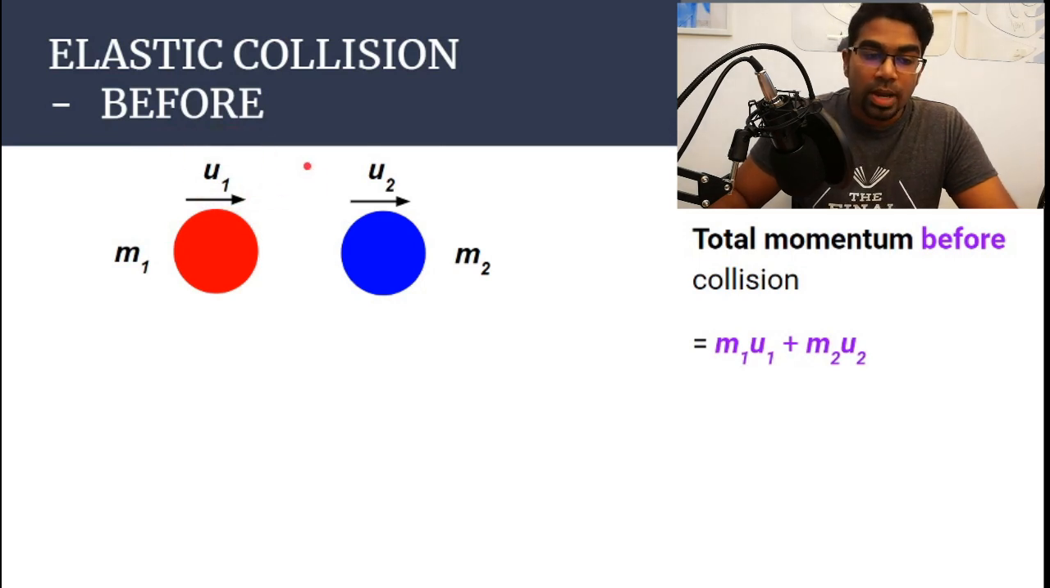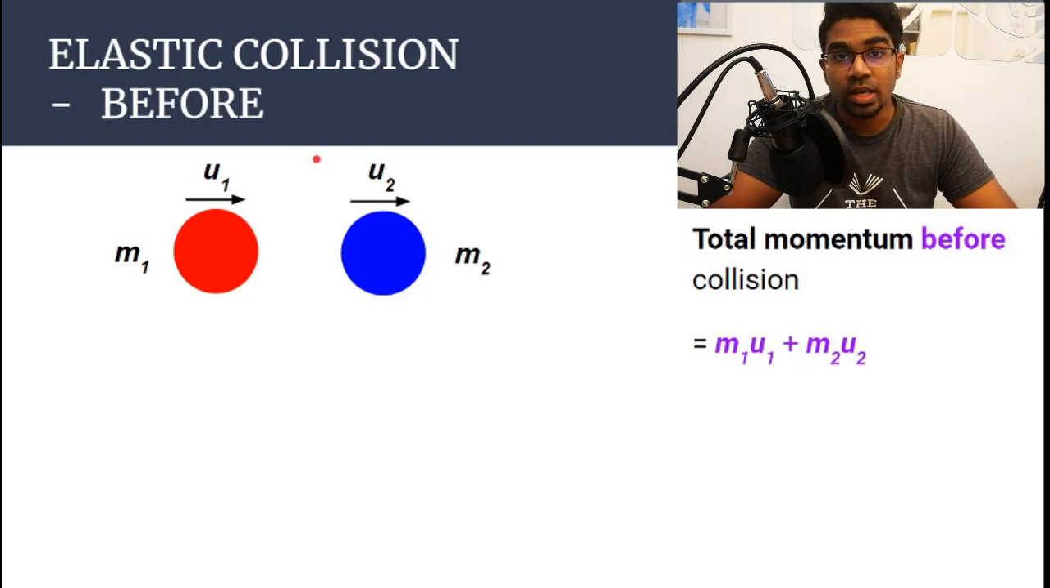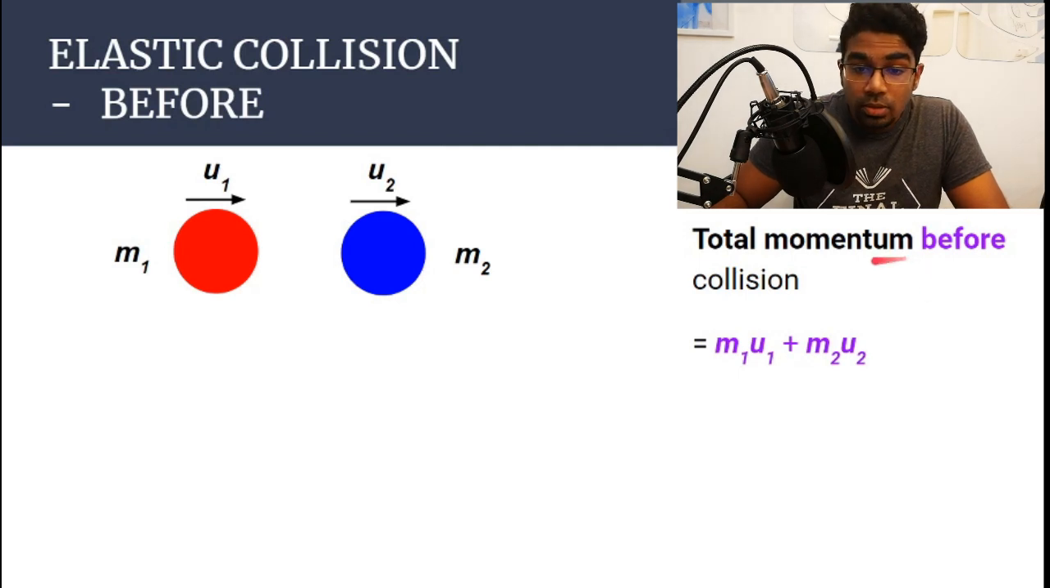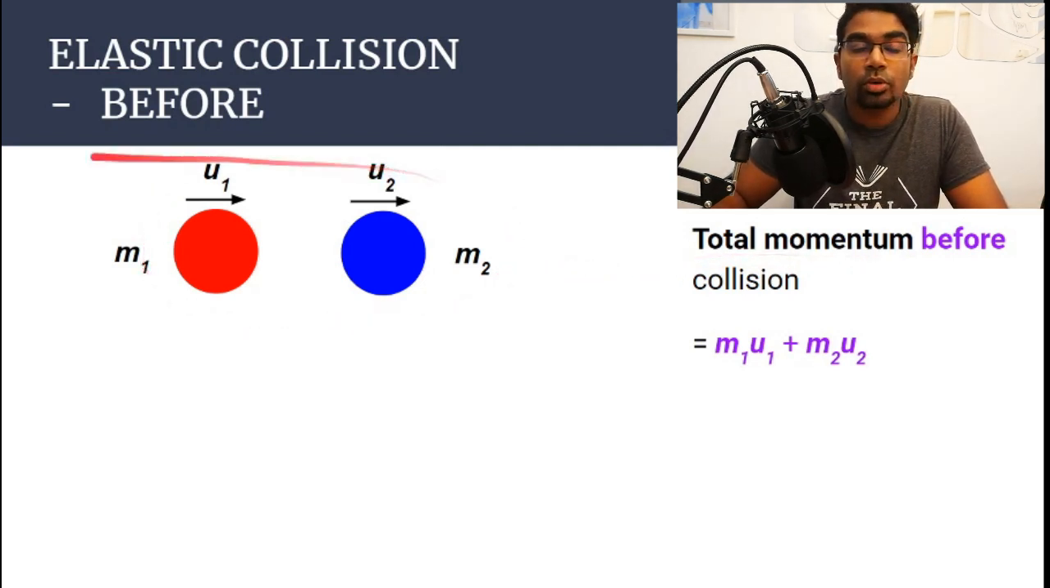Momentum is the product of mass and velocity. If you haven't seen my video on momentum, the link is at the corner. Momentum is mass times velocity. The momentum of the blue ball is m2 times u2. Again, it is very important to remember that we are talking about the total momentum. The total momentum before the collision is conserved. So we have to add the momentum of both objects. That is why we have m1 u1, which is the momentum of the red ball, plus m2 u2, the momentum of the blue ball. So this is the total momentum before the collision.